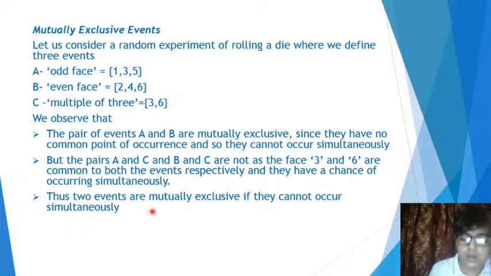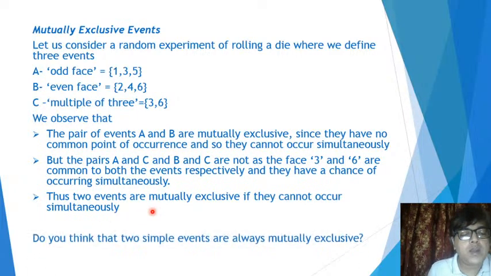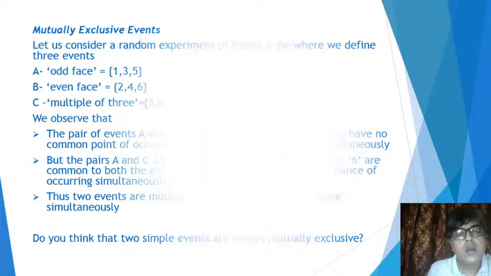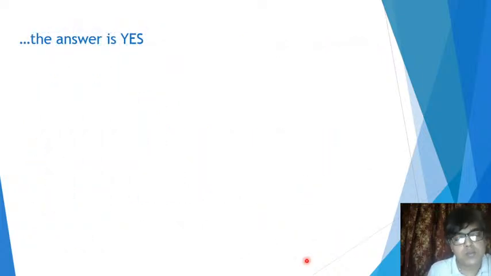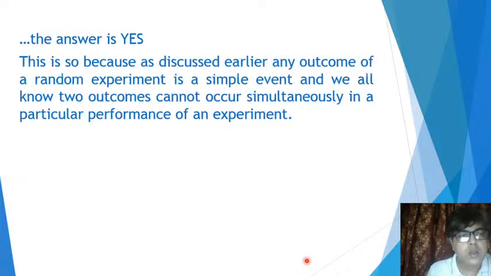So I think you have got this concept. Now we come to a very important question. Do you think that two simple events are always mutually exclusive? We have just discussed what simple events and compound events are, so this question has been put up to you. Think about it. The answer is yes. Two simple events are always mutually exclusive, no doubt about that. I'll explain why.